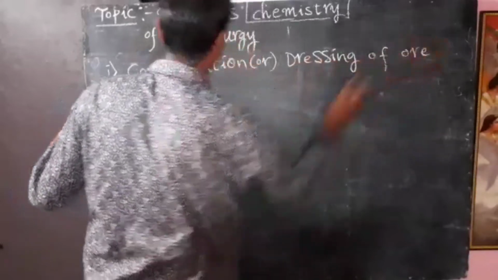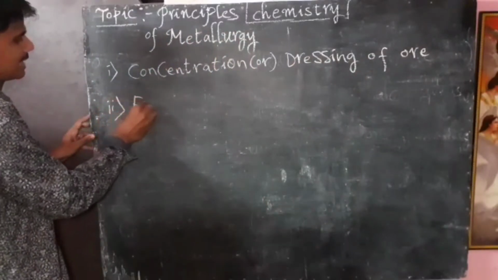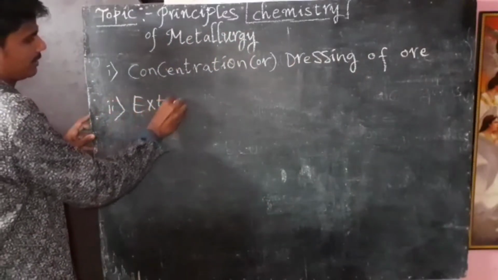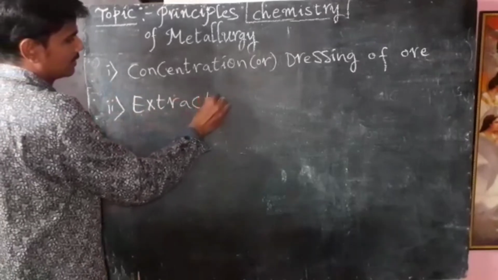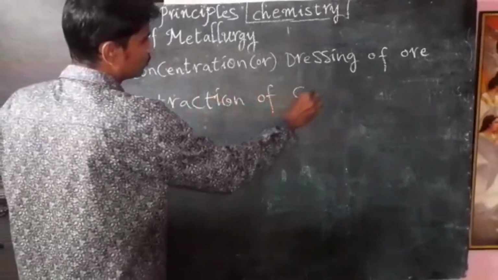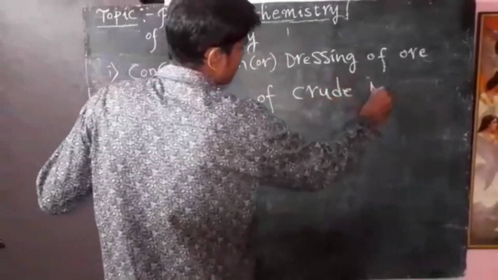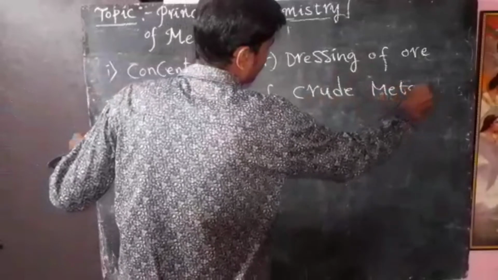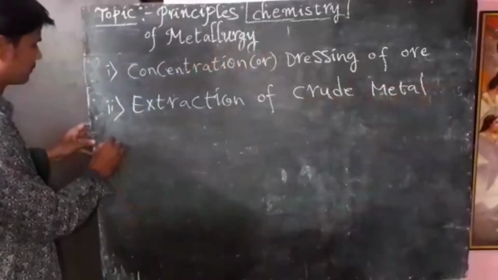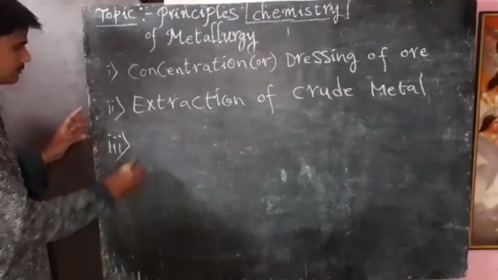The next one is extraction of crude metal. And the third one is refining or purification of metal.